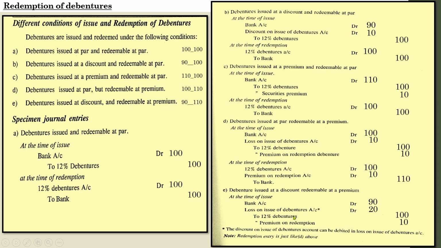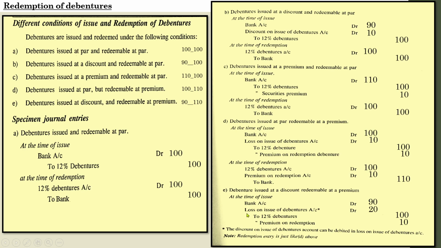Here loss on issue of debentures actually includes the discount allowed by the company and the premium payable on redemption. See here, redeemable at premium. In the previous case also, even though it was issued at par, at the time of redemption the company has to pay premium. That premium has been adjusted in the issue also. So in the loss on issue of debentures, this amount 20 includes the premium that has to be paid at the time of redemption, plus here the company offered the debentures at a lower value than the face value. So that discount amount will also be adjusted here. So here the discount on issue of debentures account can be debited in the loss on issue of debentures account.